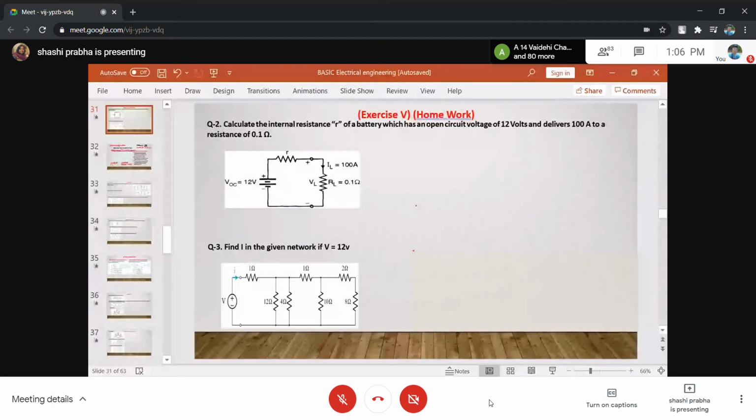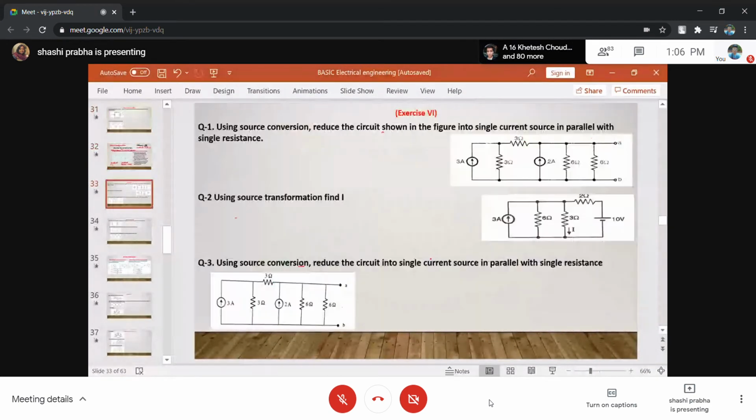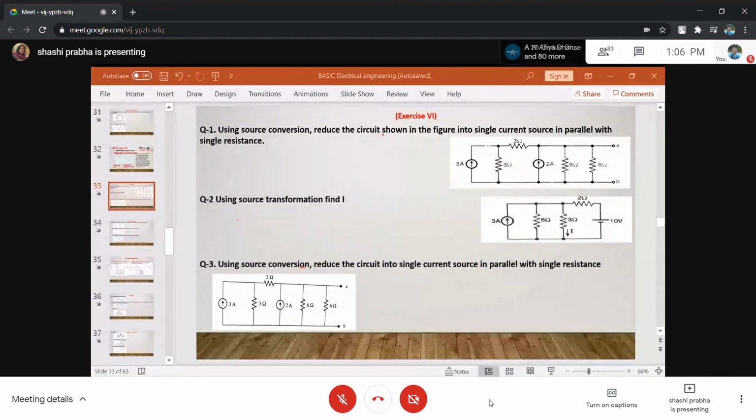So how do you find? Use the source conversion, reduce the circuit shown in the figure. Abhi I'm not going to give the formation. Now can you find the source conversion across A B?